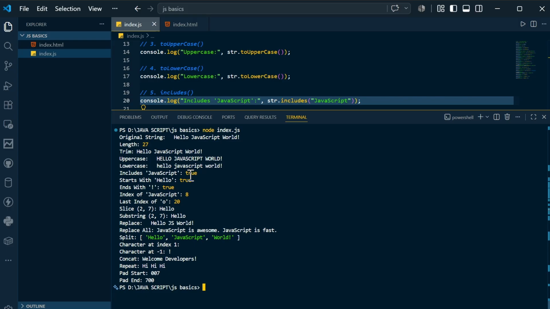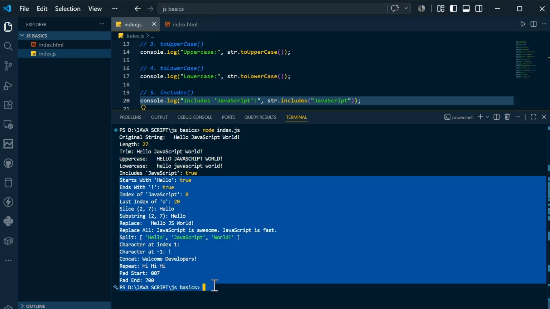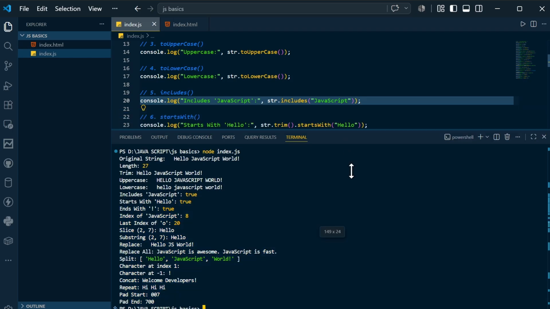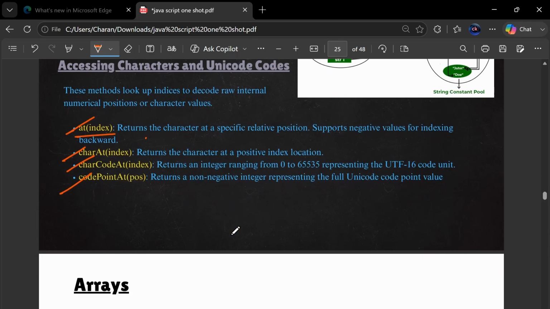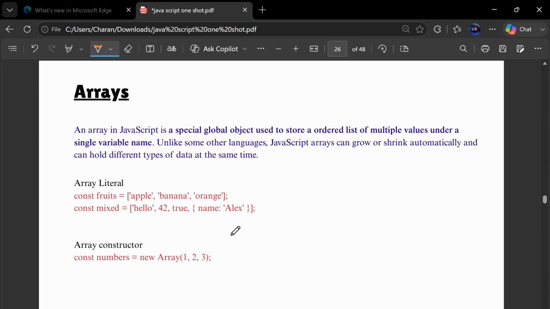It is saying true, which is nothing but JavaScript exists in this. So in a similar fashion I have written all the 20 methods. If you have time, you can check that in the PDF, where I have written all the string methods. And now I am going to explain arrays.